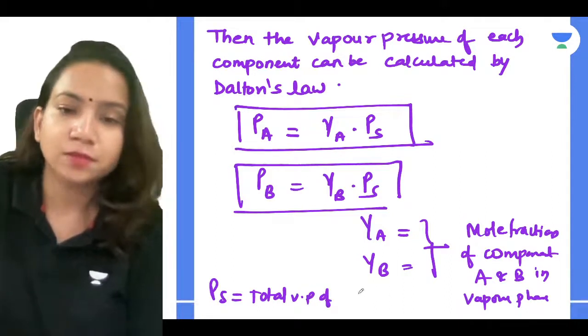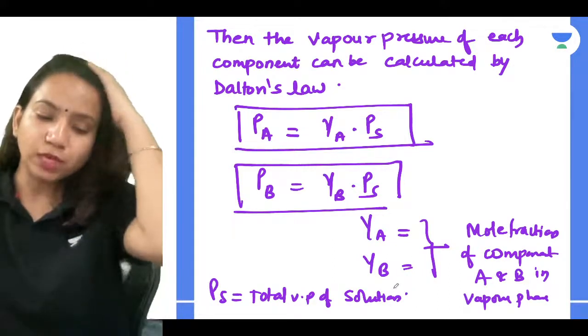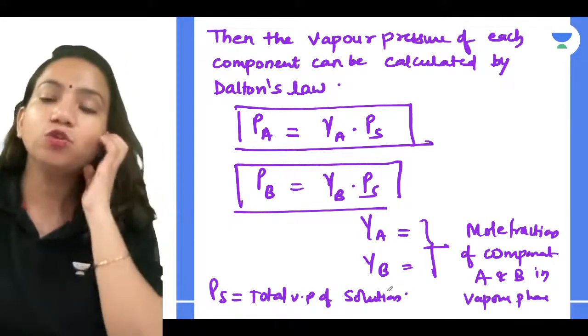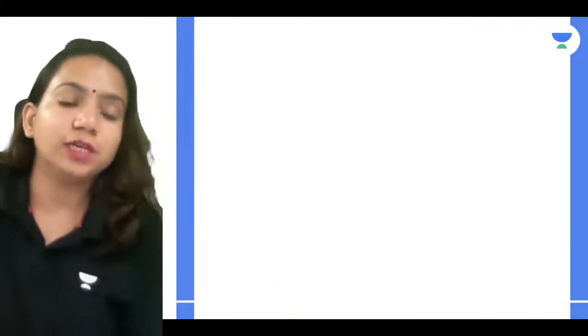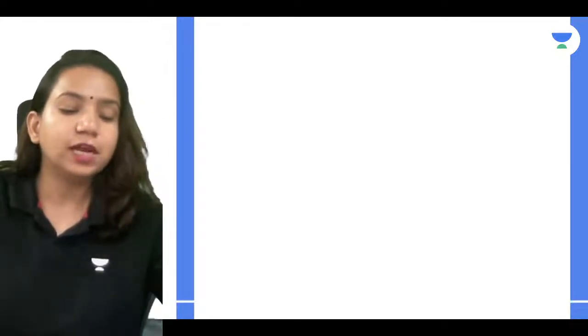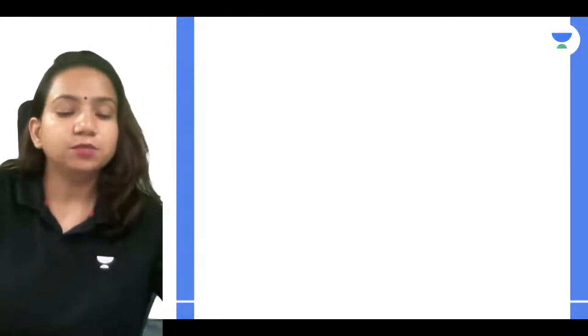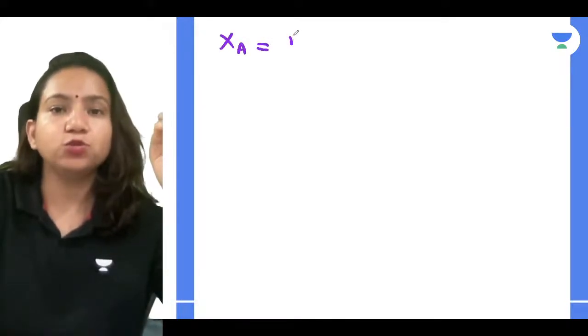Total vapor pressure of solution, and that is what you can relate. Simple, guys. So the mole fraction of components A and B in the vapor phase, we can calculate with Dalton's law, and we can understand that, right? Very simple. So how do you calculate it? Like suppose if you calculate mole fraction XA, how did you used to calculate?